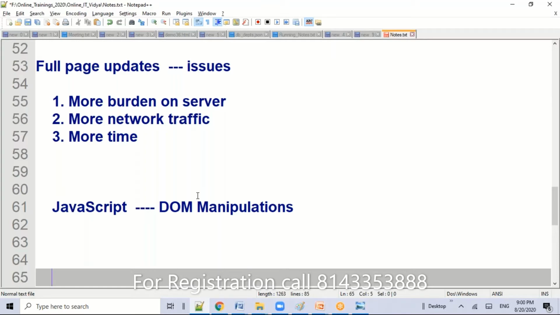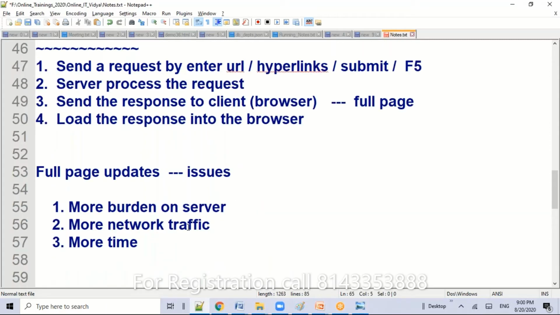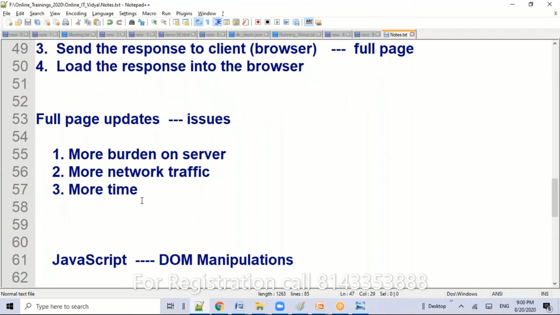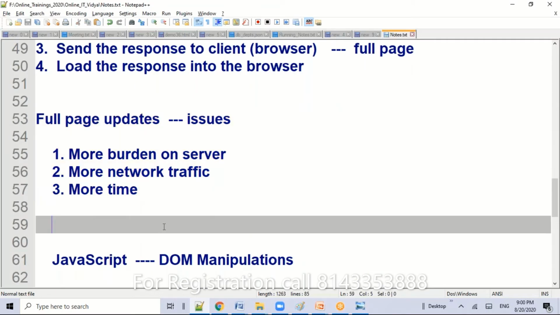We don't have the data. That's why we depend on the server. We have to send a request to the server and communicate with it. How do we communicate? By entering a URL, hyperlinks, a submit button or refreshing. If you follow this approach, what happens? These are the issues. Then what will be the solution?